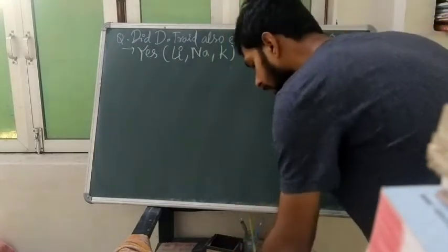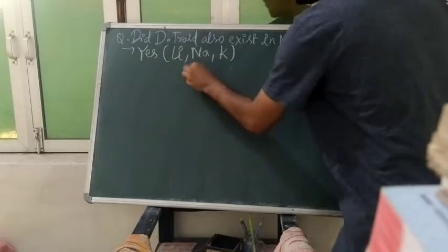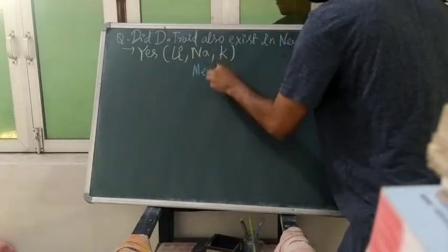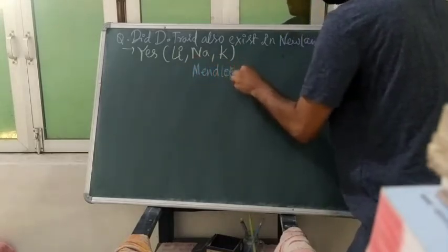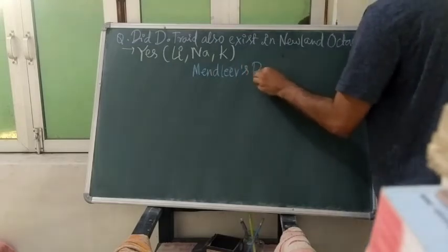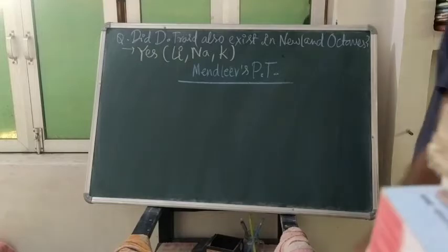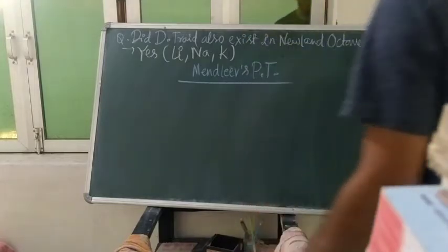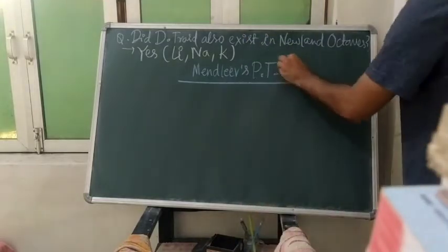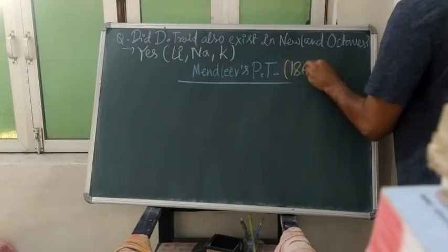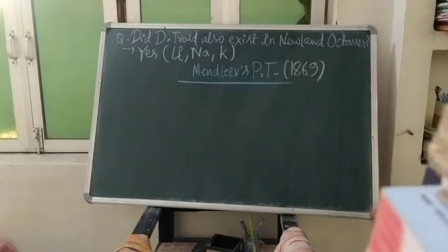Next we shall move to Mendeleev's periodic table. So Mendeleev was the first scientist. In 1869 he came and arranged the elements in a good way.